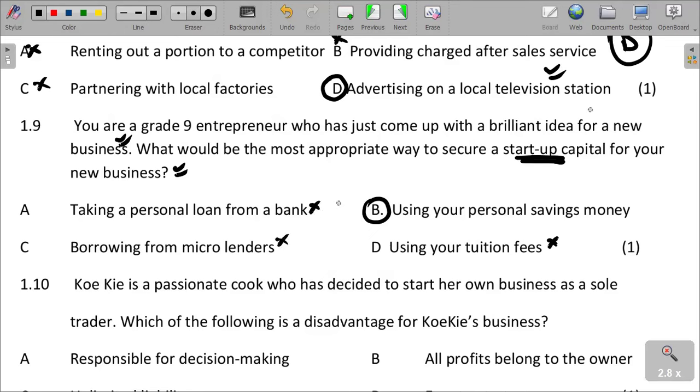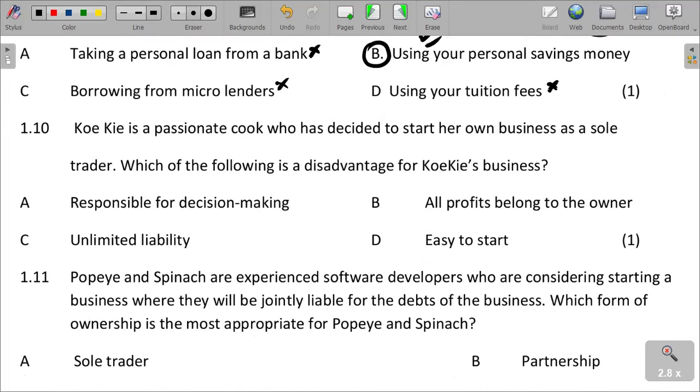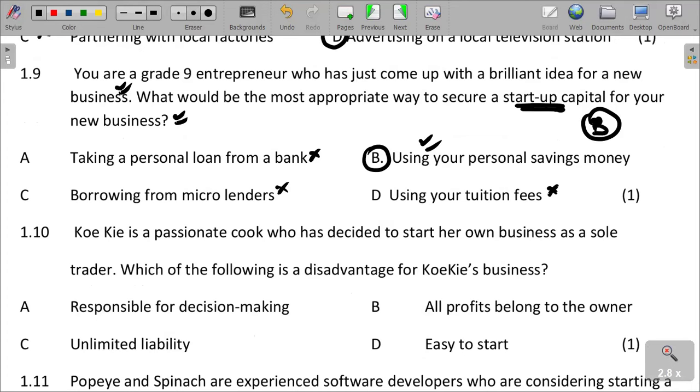So therefore, the best answer is going to be B. B is the right answer. Using your personal savings. When you have got something to do, you need to save money, and when the amount accumulates to a certain capital, you can start the business. That can be the best way, with fewer problems and risks of losing the business to other reasons that are capital related.